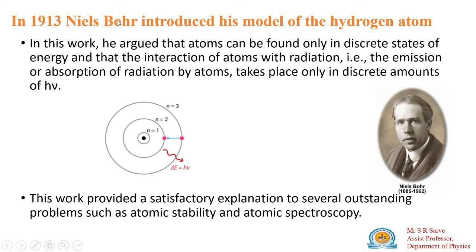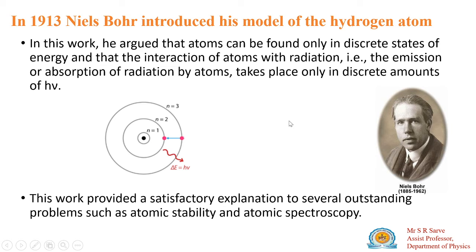Then in 1913, Niels Bohr introduced the hydrogen atomic model. He predicted that whenever an electron transfers from a higher energy level to a lower energy level, or when it absorbs energy and goes from a lower to a higher energy level, it emits or absorbs radiation in the form of a photon, and its energy is h mu.